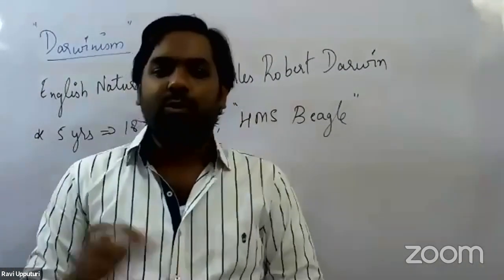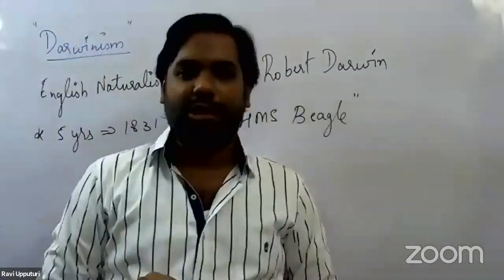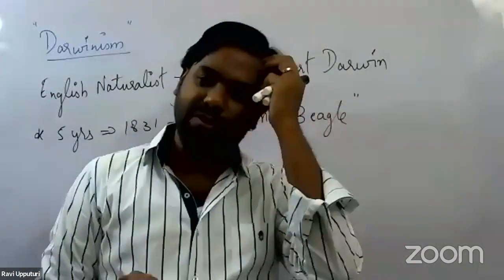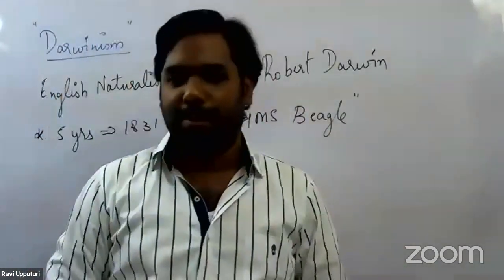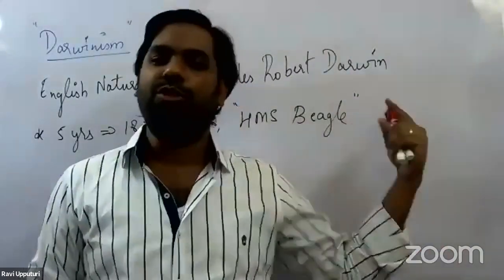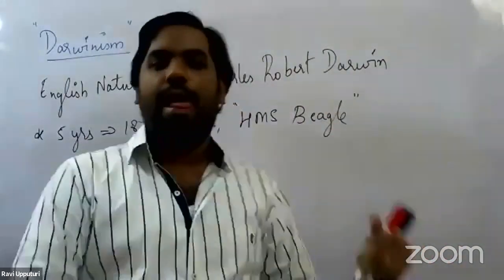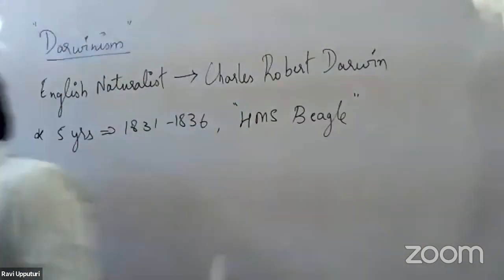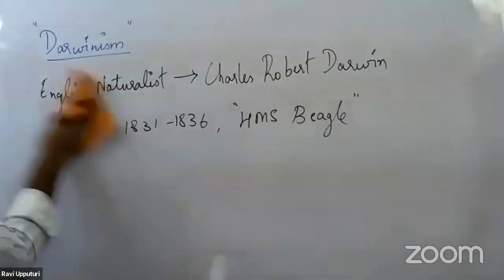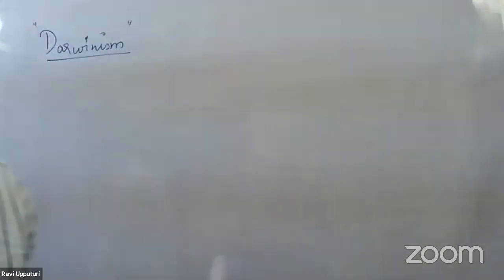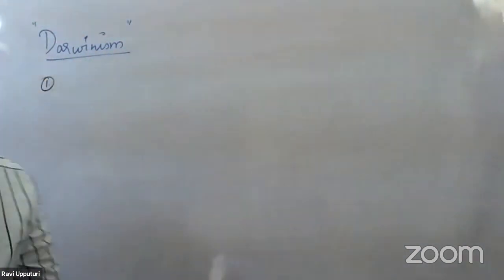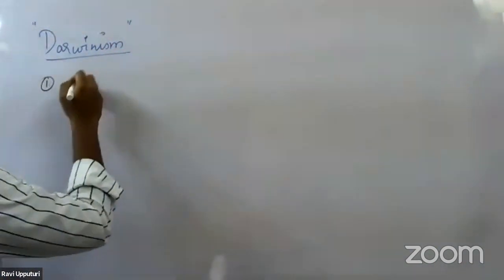Now, Darwin was influenced by three major publications. One of the theories given by Darwin was influenced by three important publications. Let us see what those three publications say, and then we'll get into the postulates given by Darwin. As I've already said, he was influenced by three publications, of which the first publication was an essay on